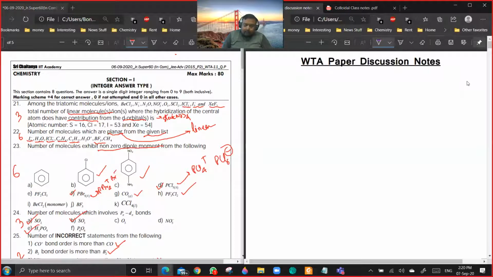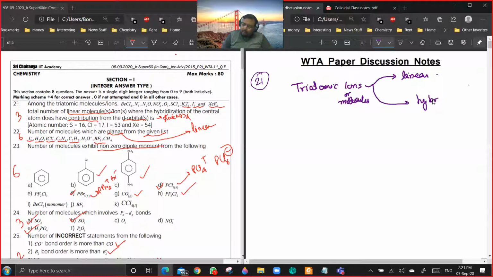And the question basically asks you to consider triatomic ions or molecules which are linear, and the hybridization should contain a d orbital.